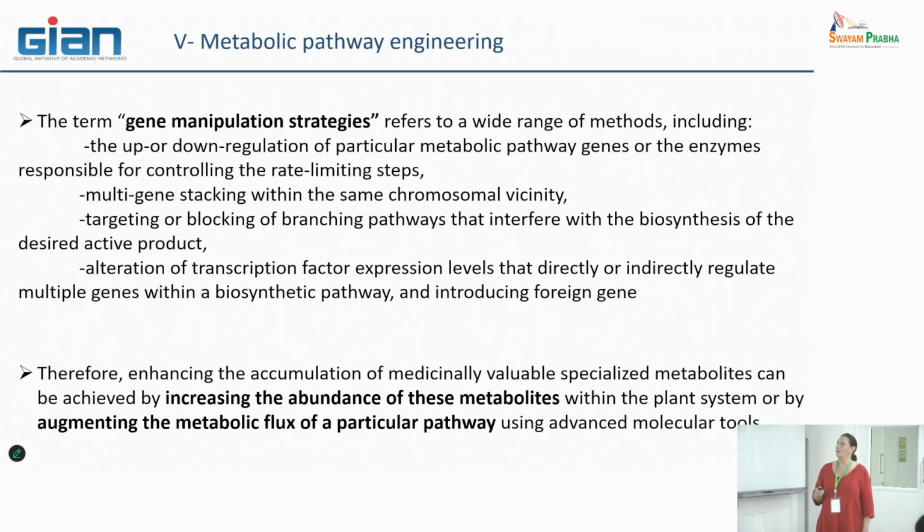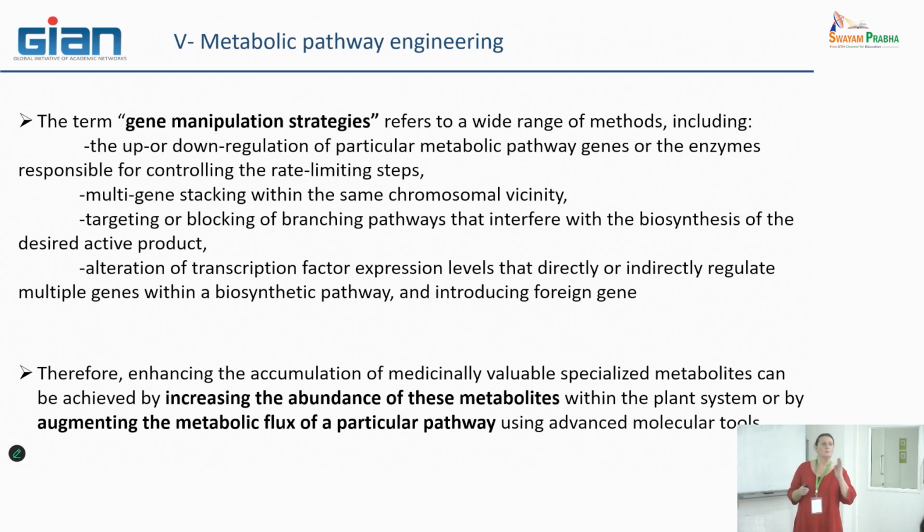Under the term of gene manipulation strategy, as I said, it refers to a wide range of methodology, and we can classify this methodology in four types of strategy. So the first one concerns the up or down regulation of particular metabolic pathway genes, or the genes that are responsible for controlling the rate limiting steps.